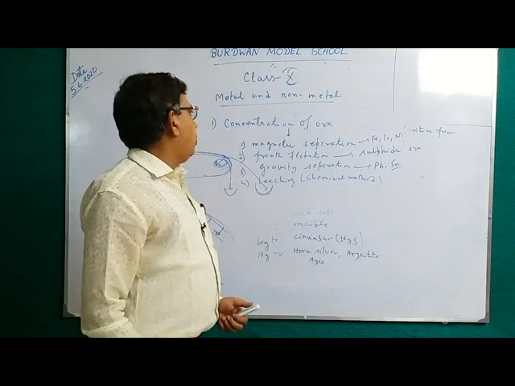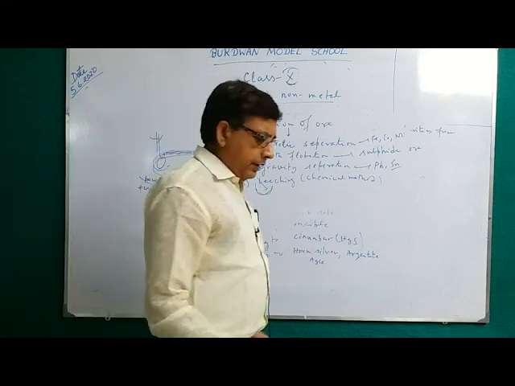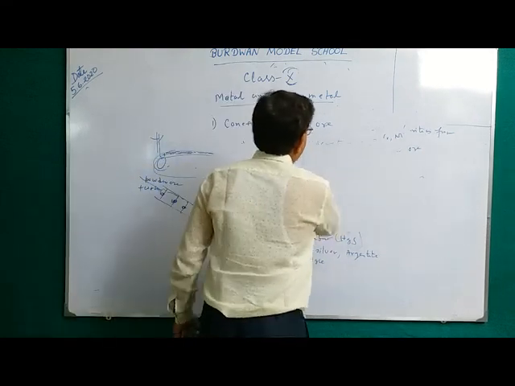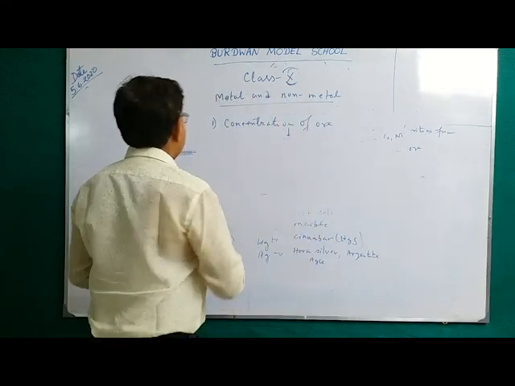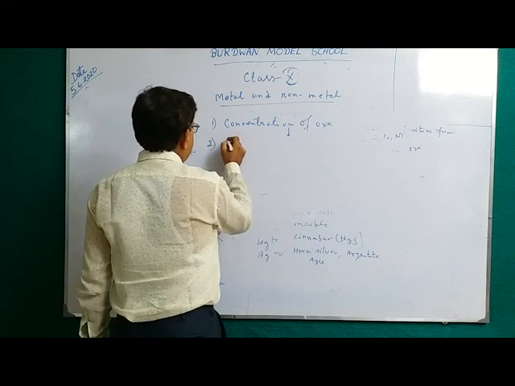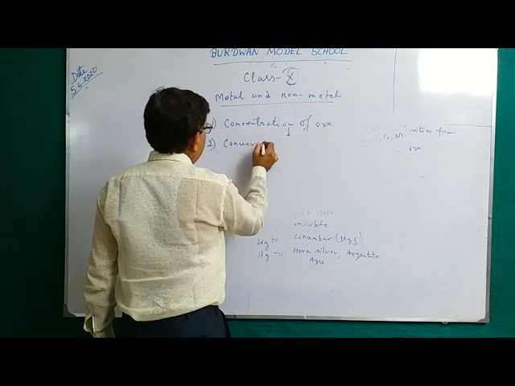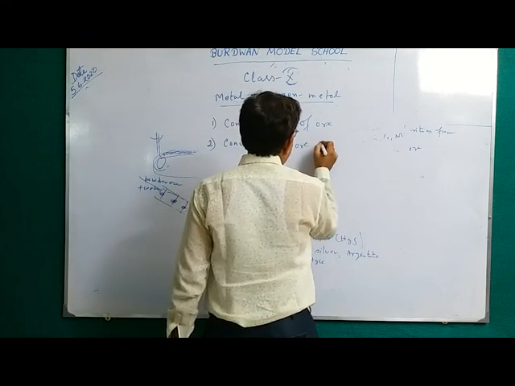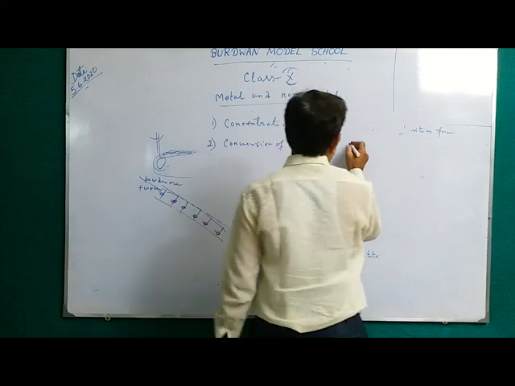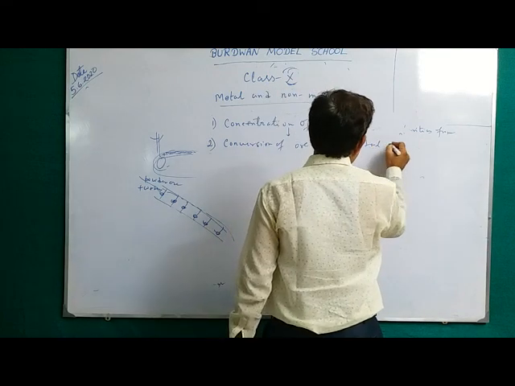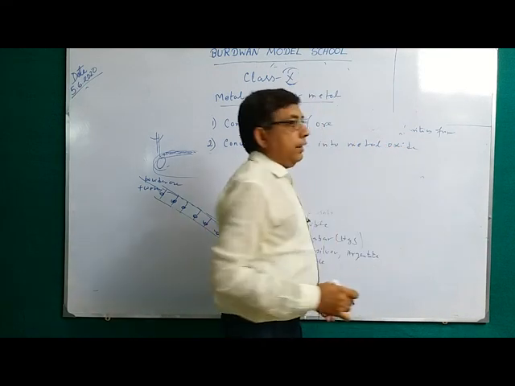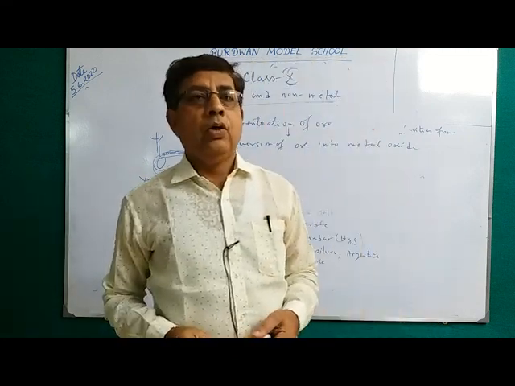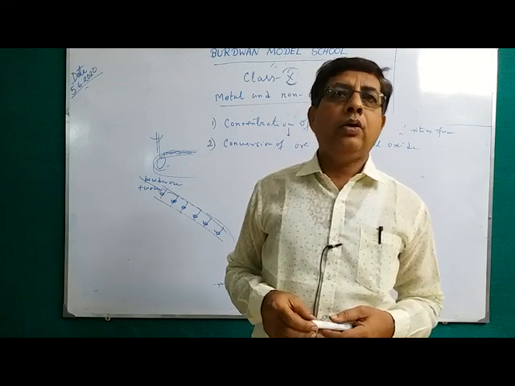So these are the four processes by which we can enrich the percentage of metal. This is known as concentration of ore. The second step is the conversion of ore into metal oxide. That is, if the ore is a metal sulfide, metal carbonate, metal sulfate or lower metal